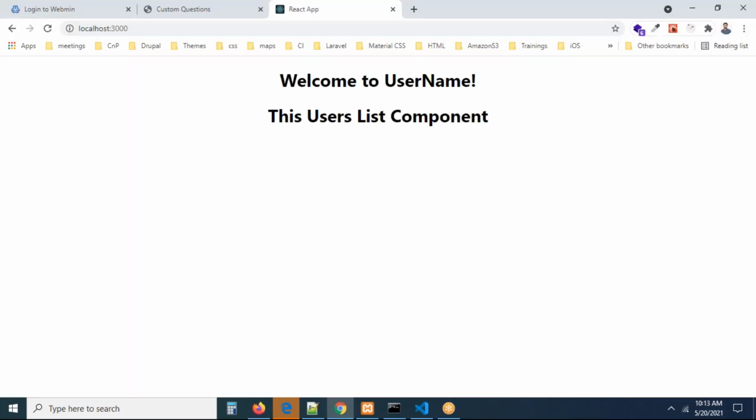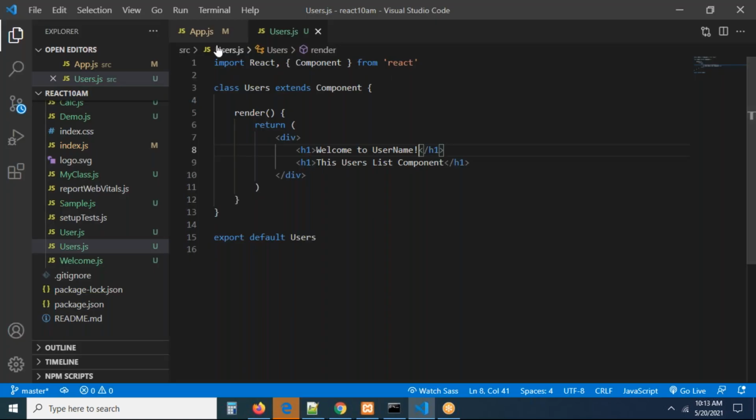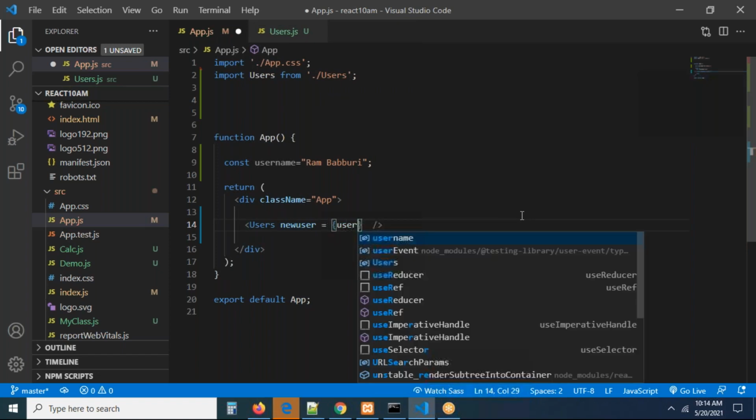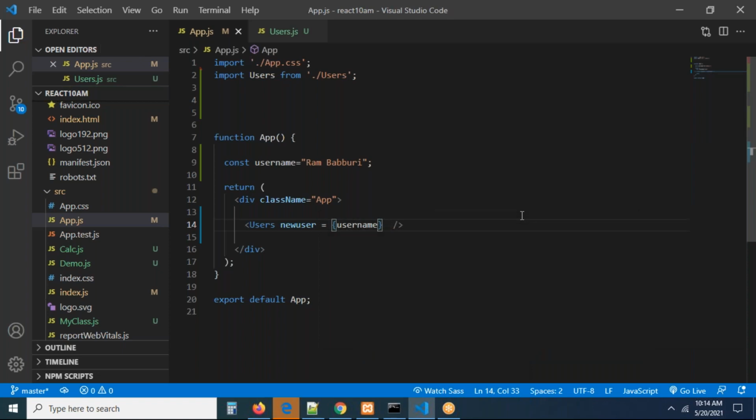Now you can see, right now I'm passing it statically. Let us assume the username is available in app.js. In this app.js, you have a username variable. You have to pass it to this component. Let us see. I'm going to take this as newUser equal to, you can take any name here of your choice completely. newUser equal to a JSX expression. In this, pass the variable name username. That's all.